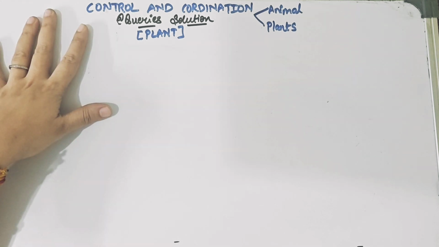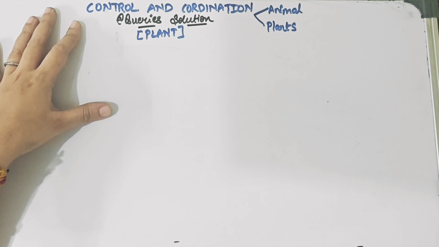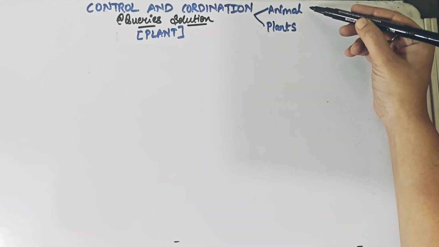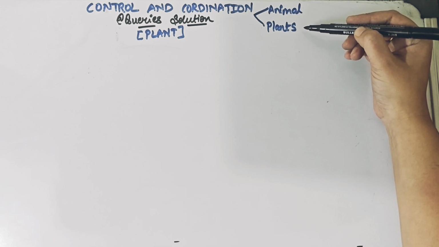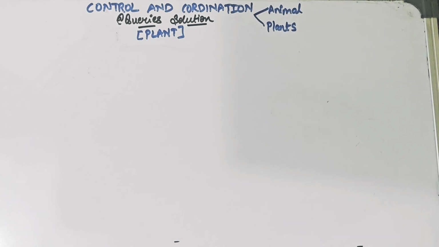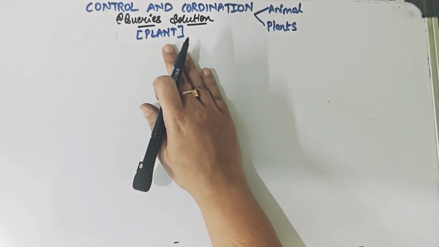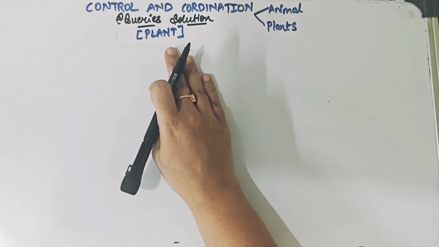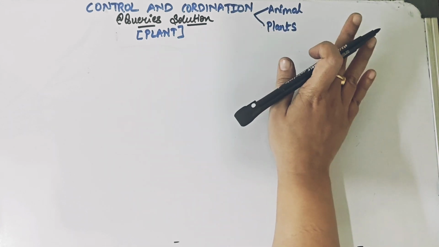As you know, when we are talking about this chapter, we have to understand it in entire detail based on two different types of organisms. One, we have to study the descriptions with respect to animals, and in the second case we have to study the details with respect to plants. In today's session we are going to understand the concept of control and coordination with regards to plants. The animal video is also uploaded, so you can check out that video as well for understanding the details with regards to control and coordination in animals.